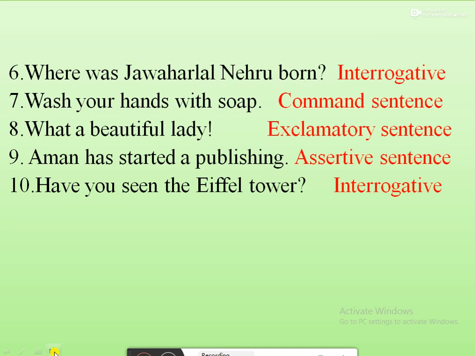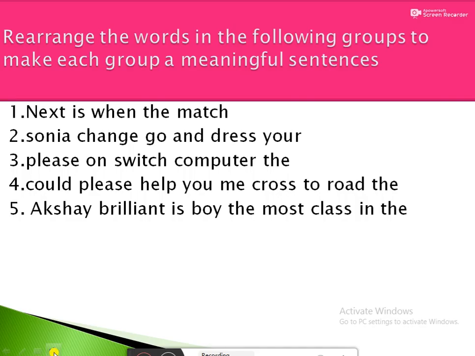Ninth one, Aman has started a publishing house. Which sentence is it? Assertive sentence. Tenth one, have you seen the Eiffel Tower? Here the sentence ends with a question mark, so this is an interrogative sentence. Then this is very simple. You can find the answer by yourself.